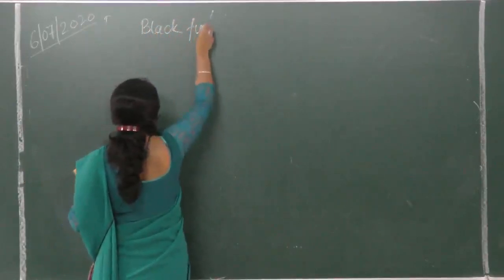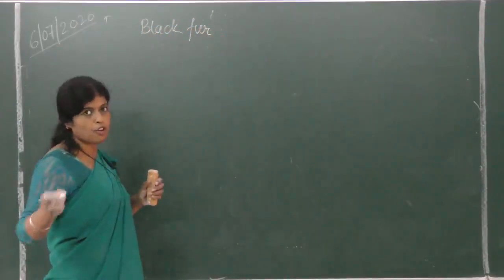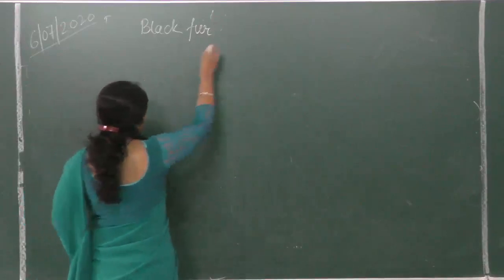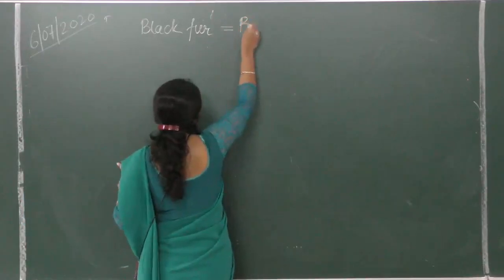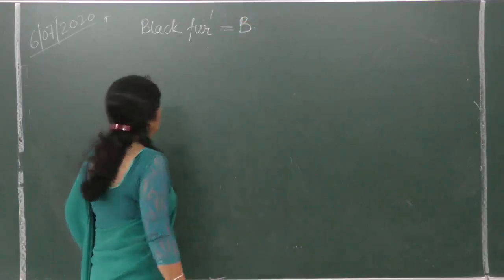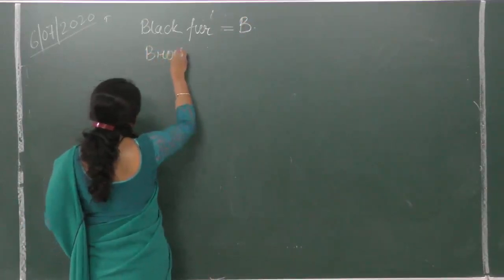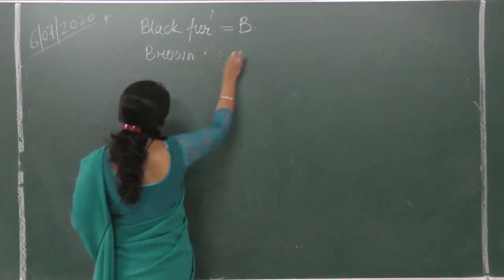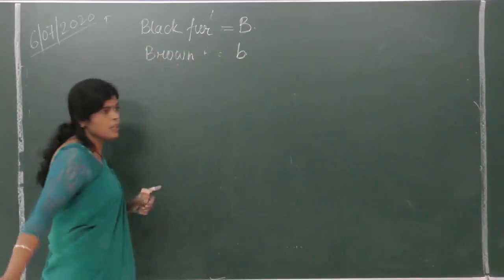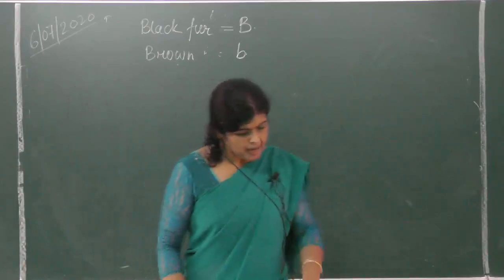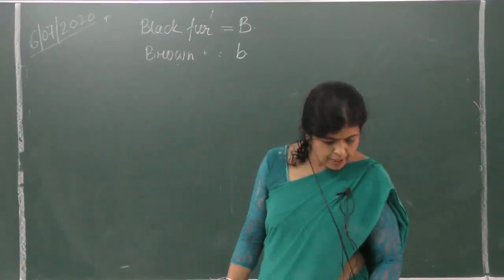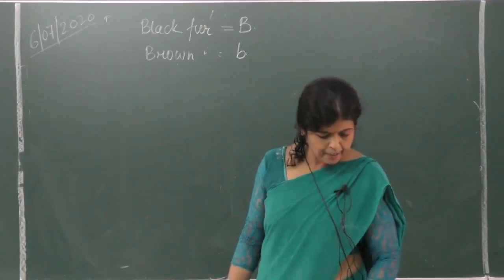Black fur, here it is written as capital B. Even if it is not written, you can do it by yourself. Black fur is dominant, so the gene for black fur will be capital B. Is it clear? Over brown fur. So brown fur will be small b. That means brown is a recessive character. Is it clear? Predict the genotype and phenotype of the offspring when both the parents are